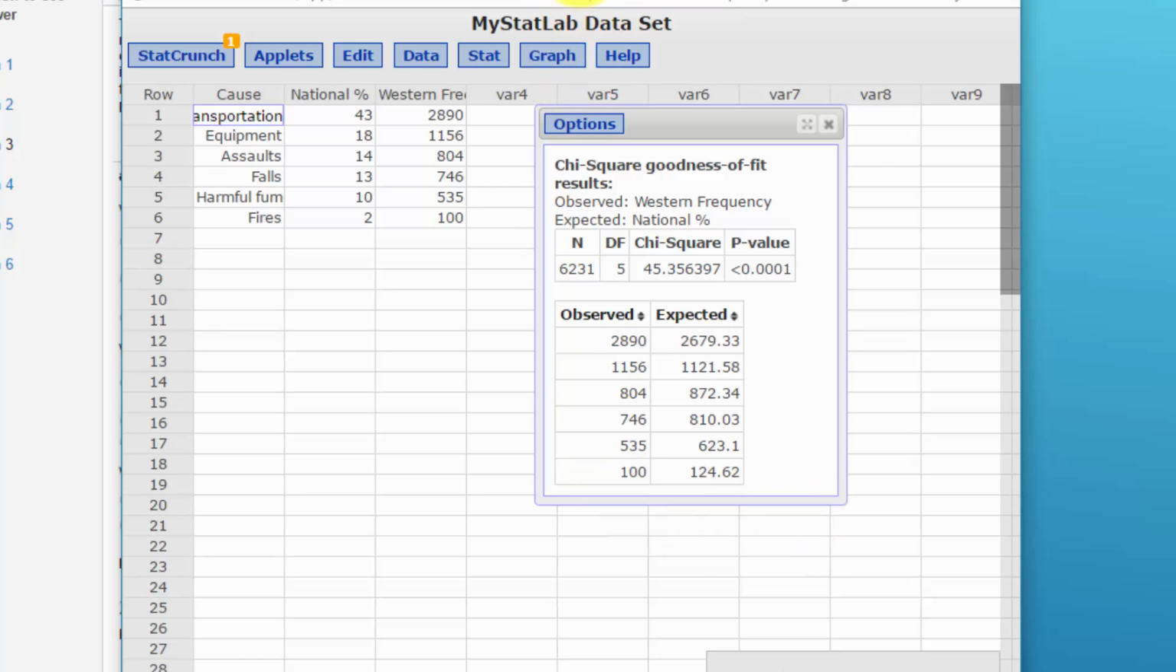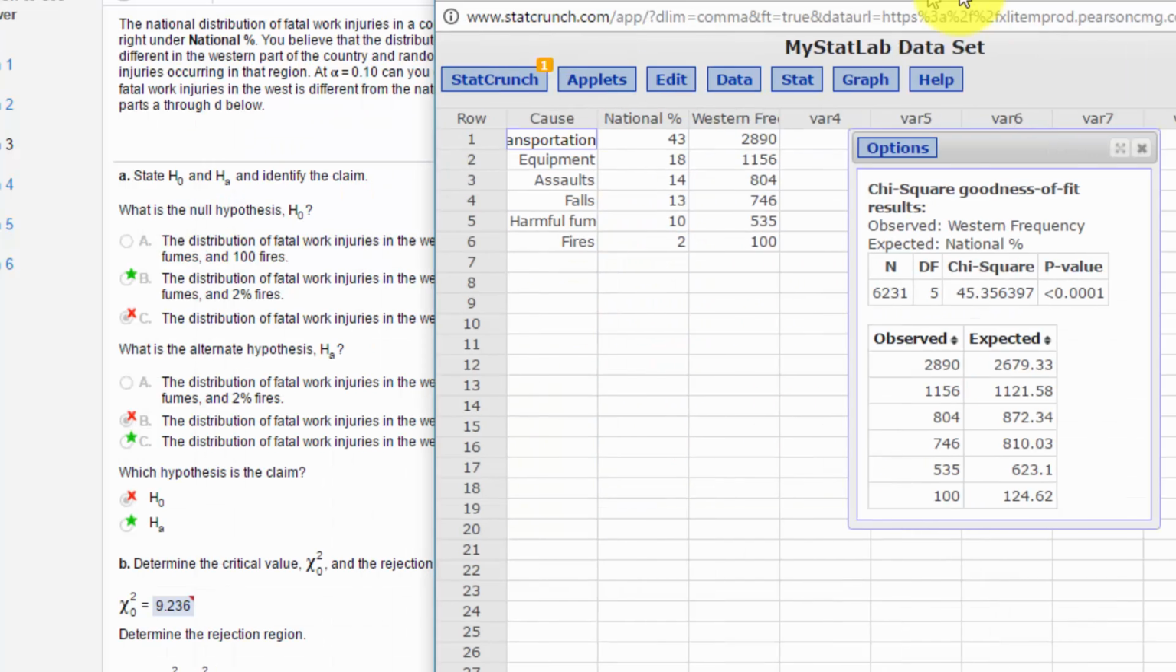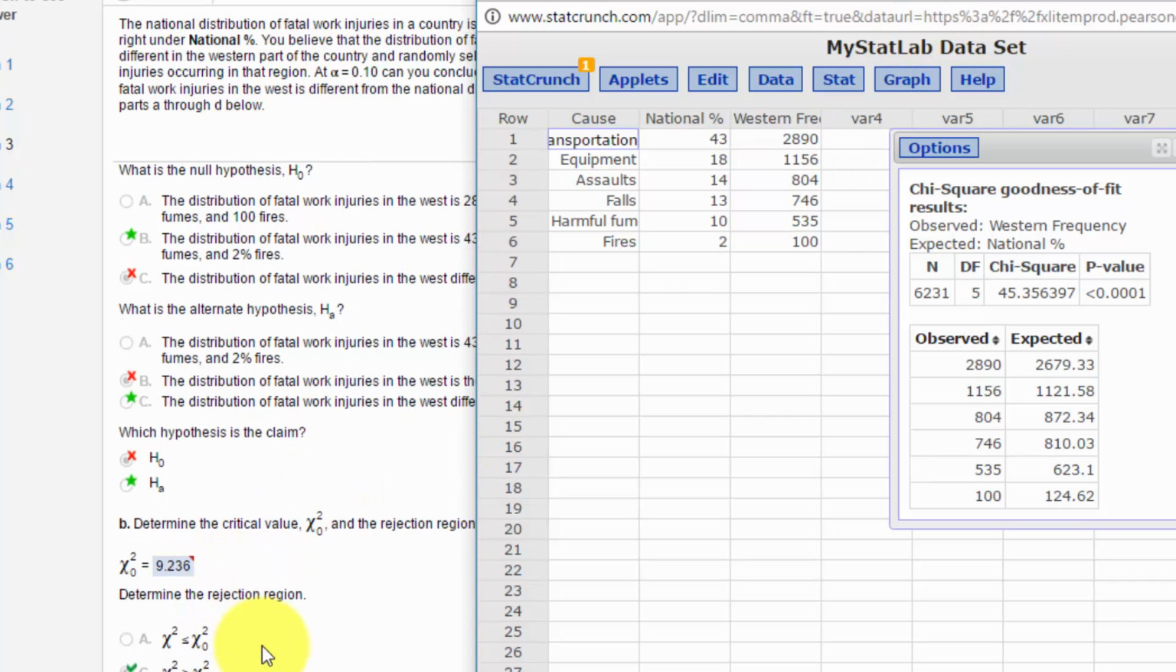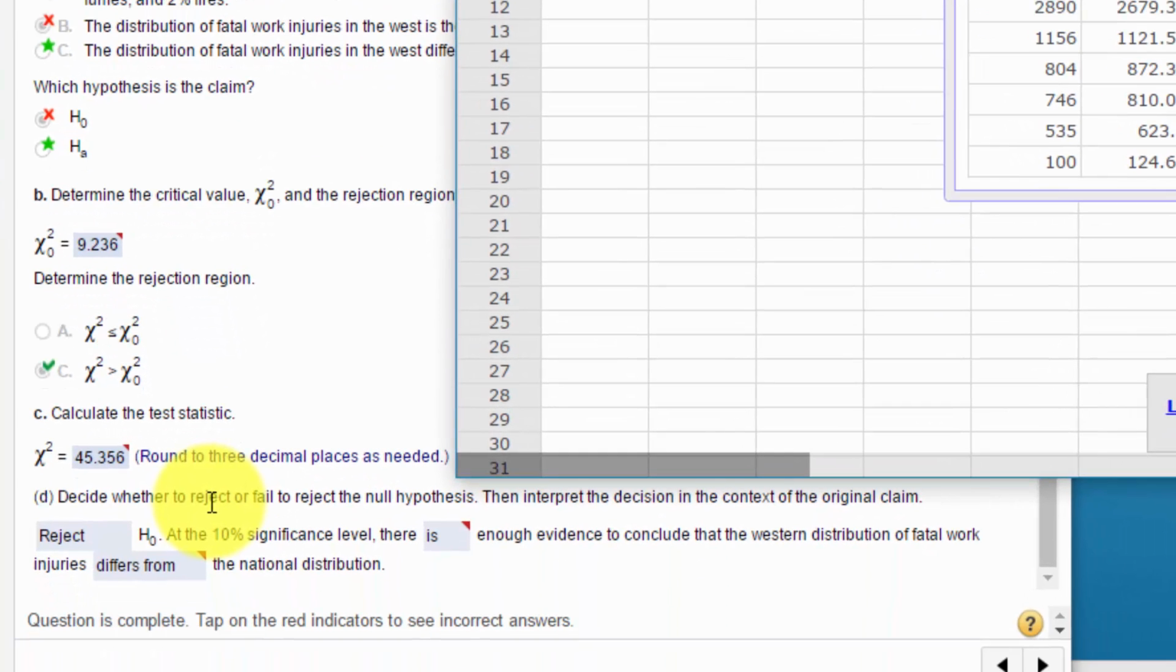And because this chi-square statistic is much greater than our critical value of 9.236, we say we reject the null, and at the 10% significance level, there is enough evidence to conclude the Western is different than the national distribution.